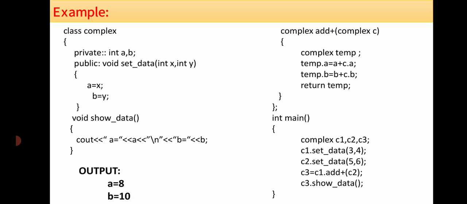Once again, when we call c1.add c2, it adds the second values, that is temp.b: b of the c1 object and b of the c2 object are added, and that is assigned to temp.b. Whenever we call c3.showdata, the cursor goes to the showdata function of the Complex class, and then it displays a as 8 and b as 10.